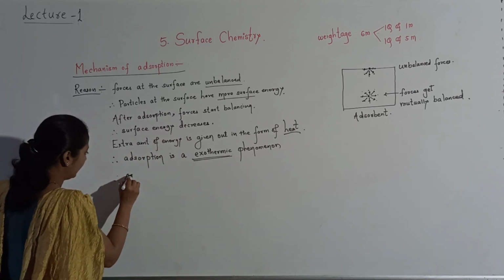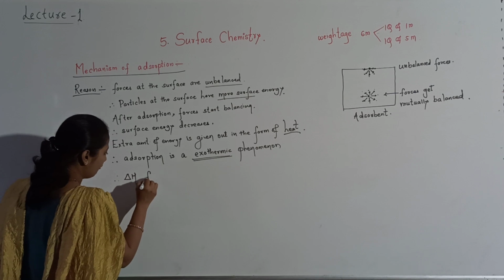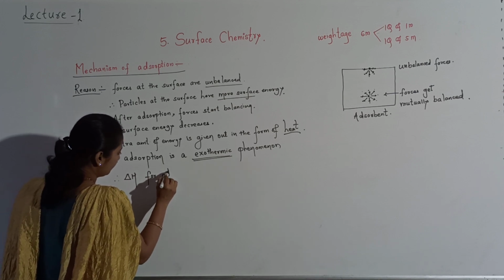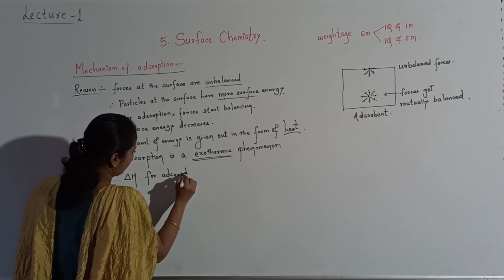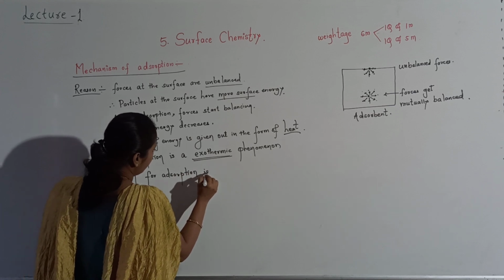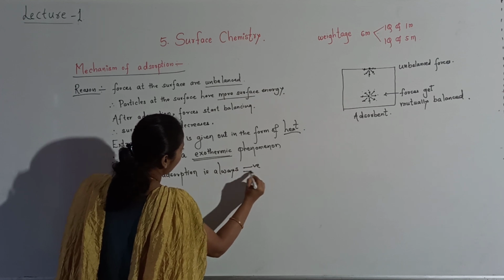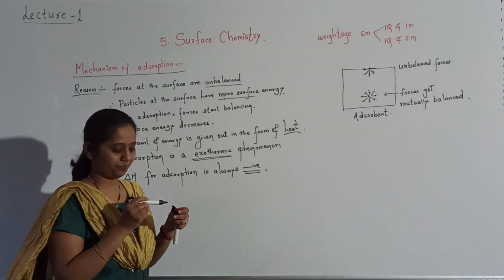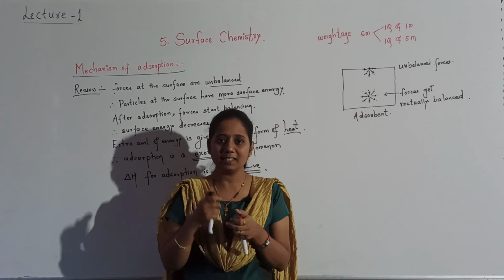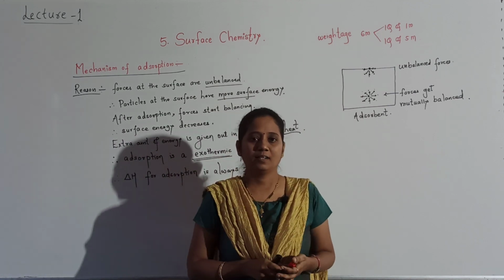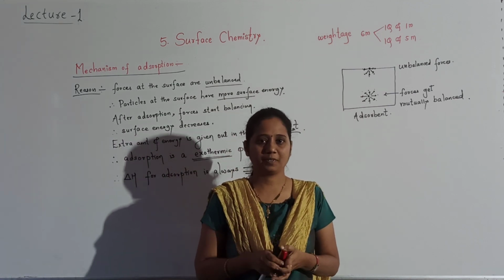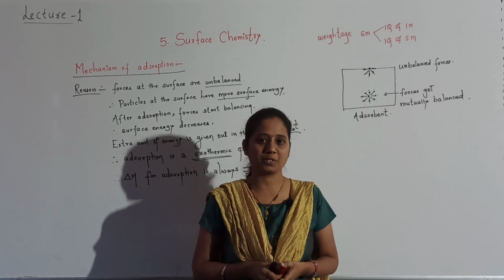Therefore, I will write delta H for adsorption is always, yes students, it is always negative. Okay, things are clear. So delta H, enthalpy change for adsorption.